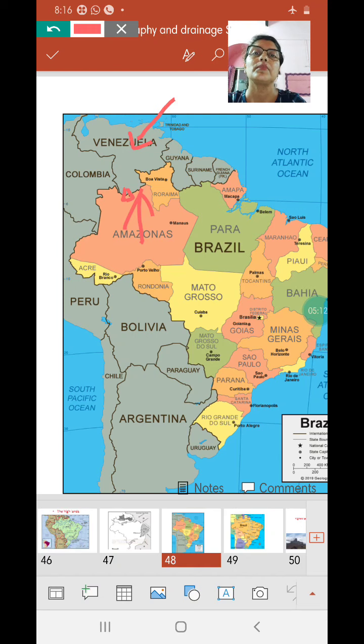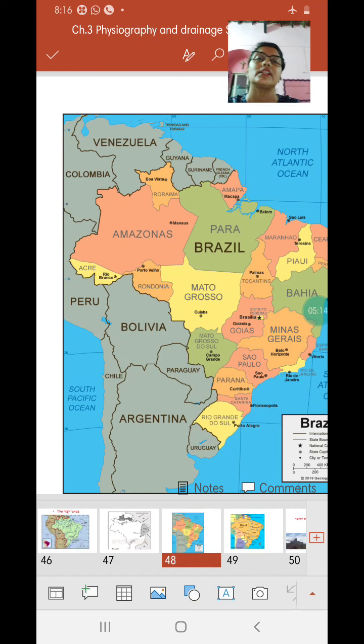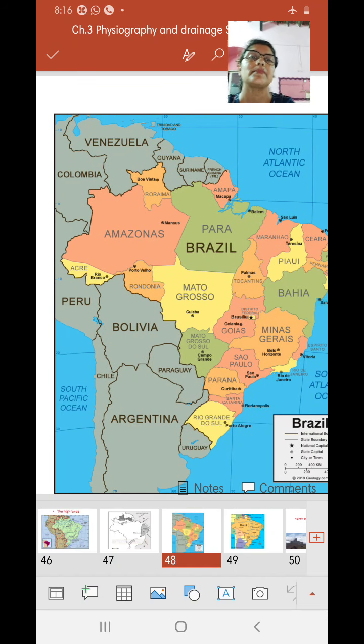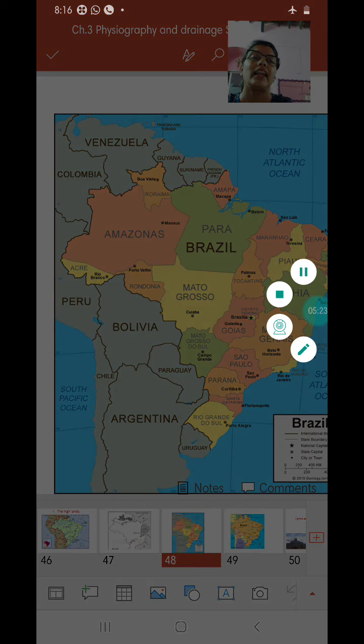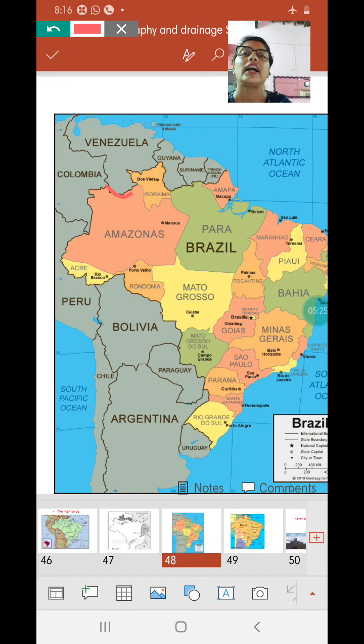Now if you look closely, you find something like the lion's mouth over here, and the neck of the lion. Exactly at the beginning of the neck of the lion, we have Pico da Neblina.